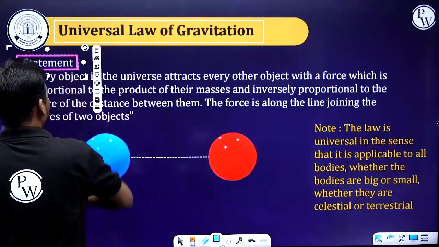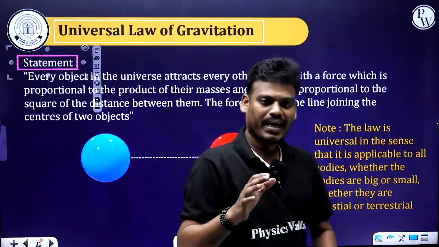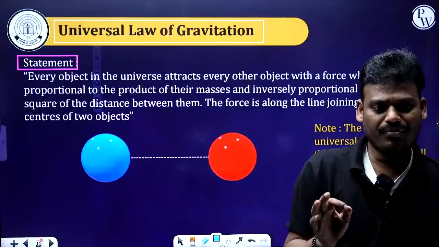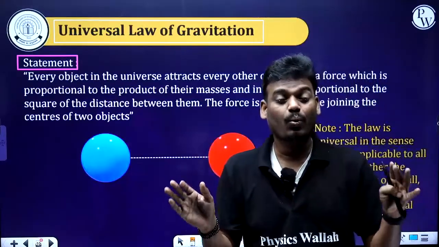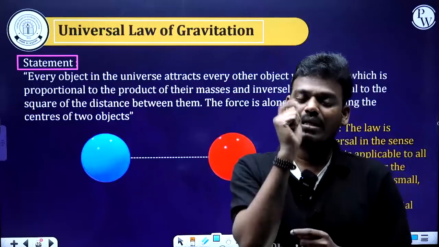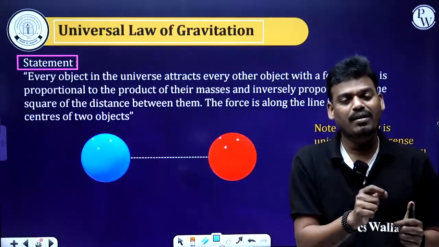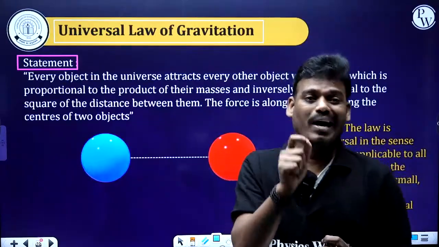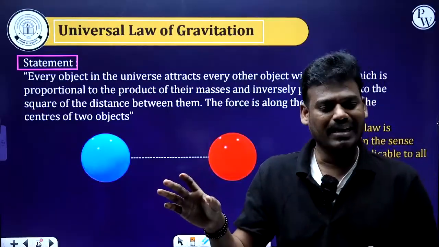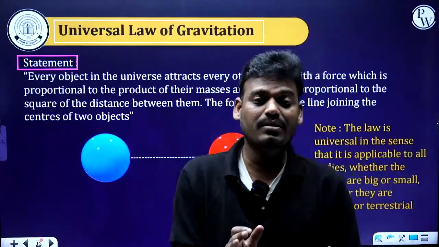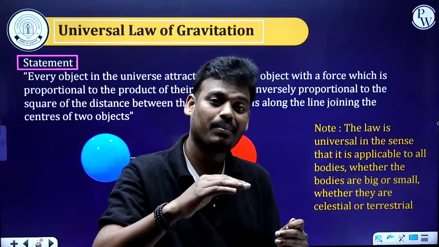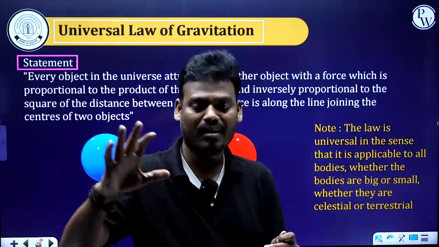Why do we call it the universal law of gravitation? We are talking about a force, right? That means this force is universal. Why do we call it universal? Because this force exists between bodies or particles which have a mass. It can be anything. So this law is a universal law because it is applicable for any body which has a mass.